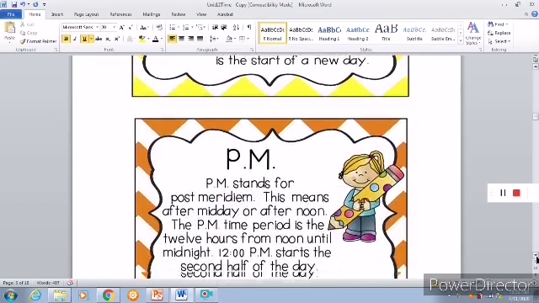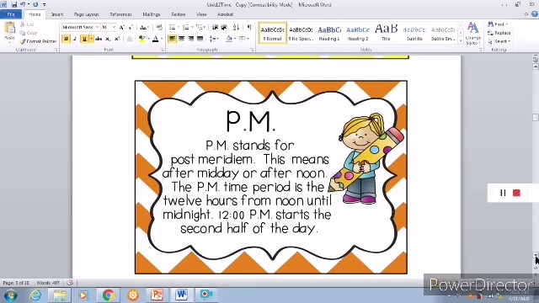Next is PM. So PM stands for post-meridiem. This means after midday or afternoon. Okay, the PM time period is the 12 hours from noon until midnight.